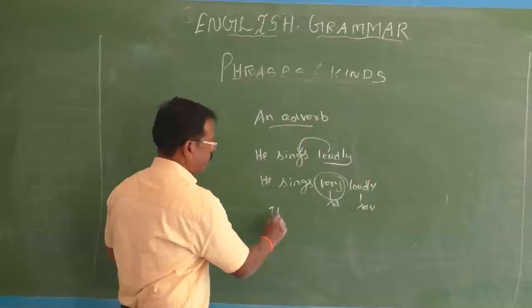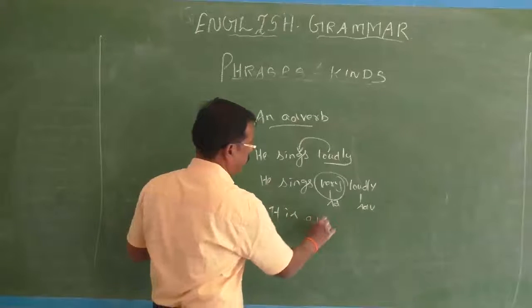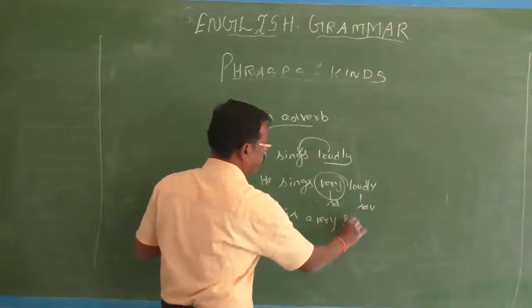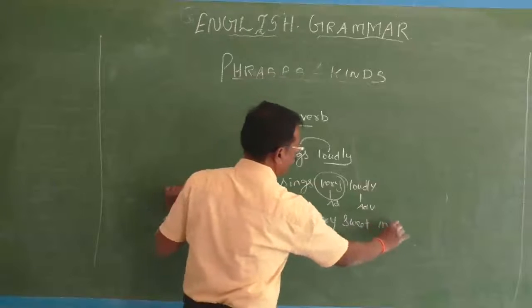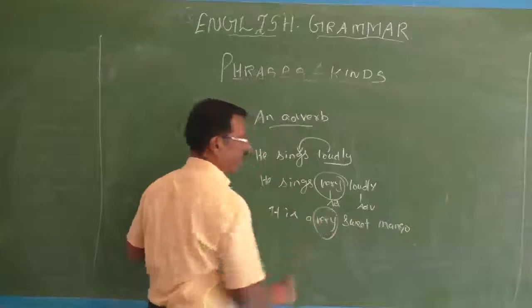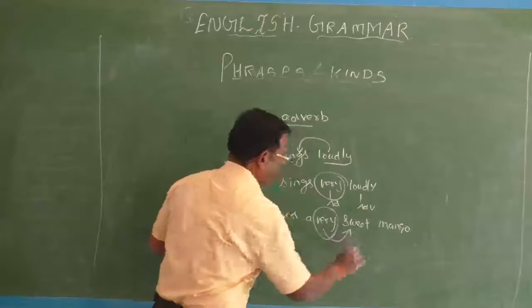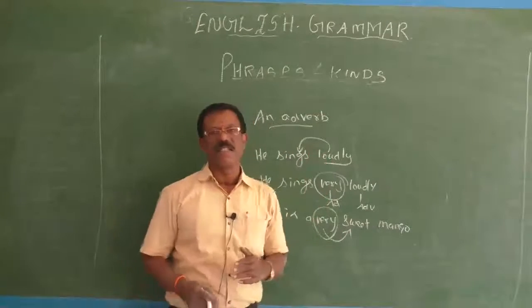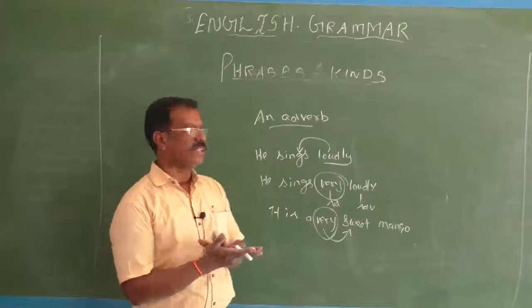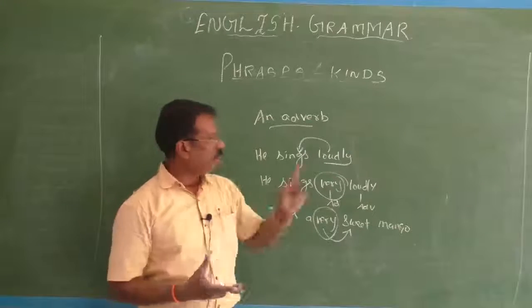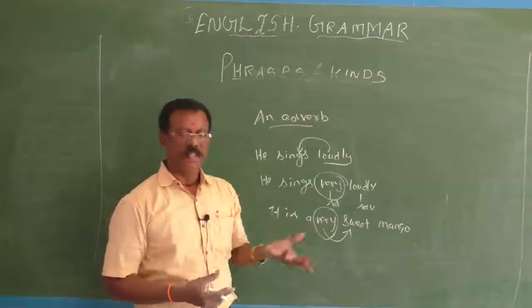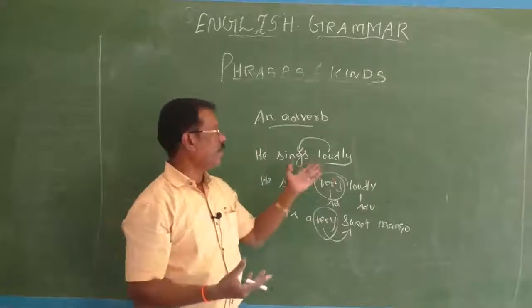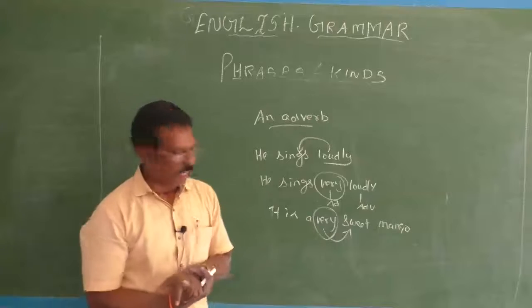Okay. So it is a very sweet mango. Here very is an adverb. It describes the adjective sweet. Okay. From these three examples, what can you understand? She sings loudly. Loudly is an adverb. It describes or modifies the meaning of a verb. Therefore, it is an adverb.